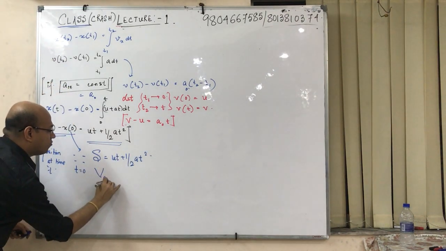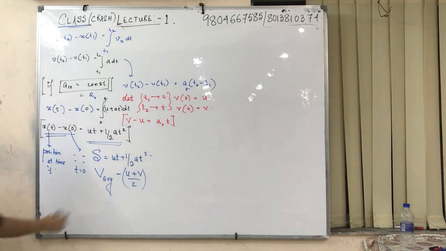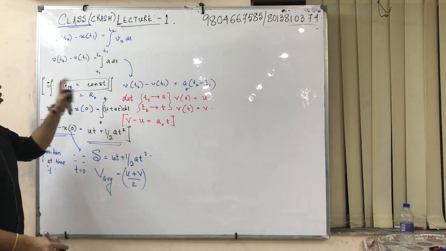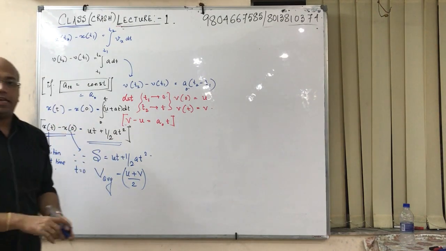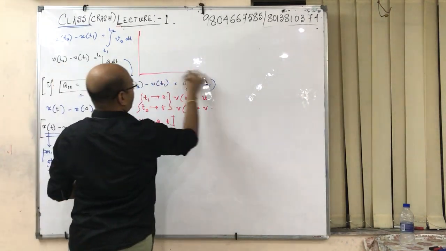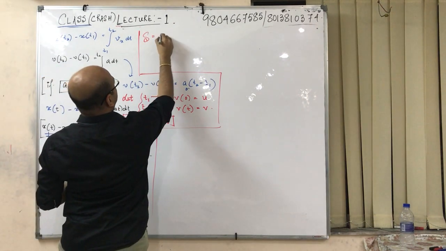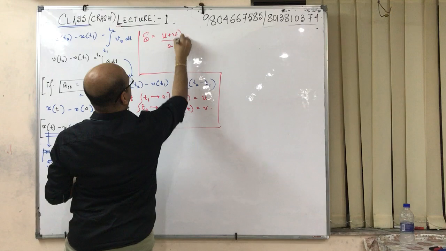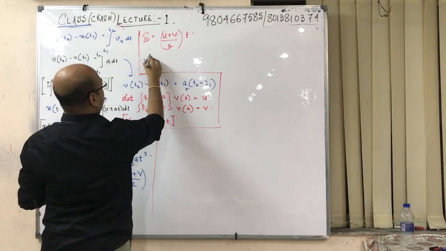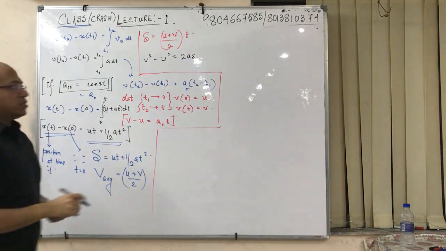Then we have another thing: v average is equal to u plus v by 2. Please keep in mind this concept of v average can only be applied if acceleration is constant. If acceleration is not constant, you cannot apply this. Next, displacement can also be given in this way: u plus v by 2 into t. These are the important things which will be required while solving the sums. Twice as. We know this thing.